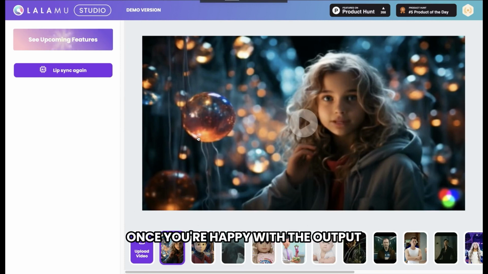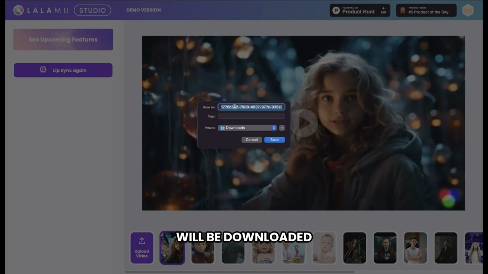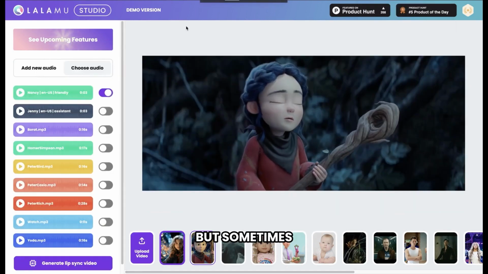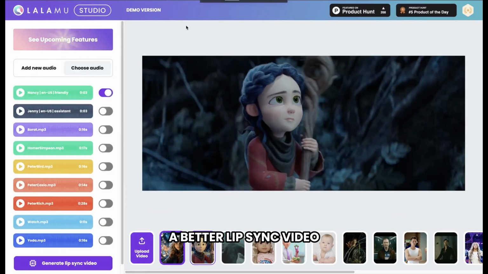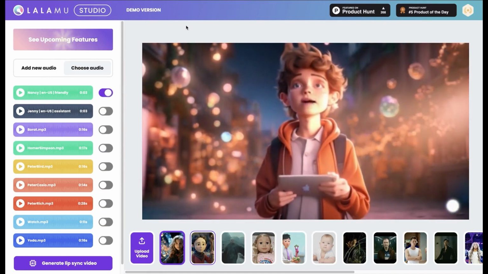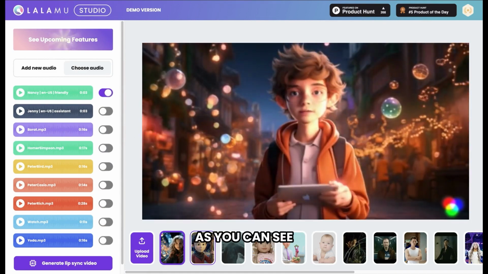Once you're happy with the output, just right-click on the video, then click here, and your video will be downloaded. In the same way, you can add dialogues and get the lip sync for all the other characters too. But sometimes, you may not get a better lip sync video in Lalamu, like this video. As you can see, the quality of this video is not good.